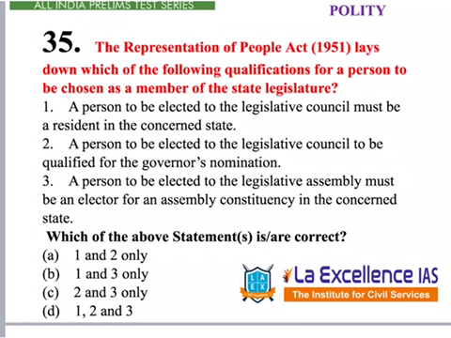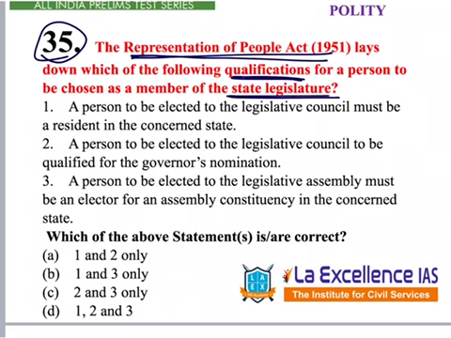The next question that is given under polity is question number 35. This question is with regard to the RPA Act, Representation of People's Act, which laid down certain qualifications for persons to be chosen as a member of state legislature. What are those qualifications? That is the question. Option 1 says, a person to be elected to the legislative council. When there is bicameralism at the state level, that means legislative assembly and legislative council.